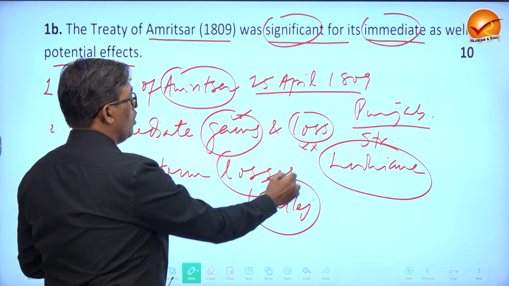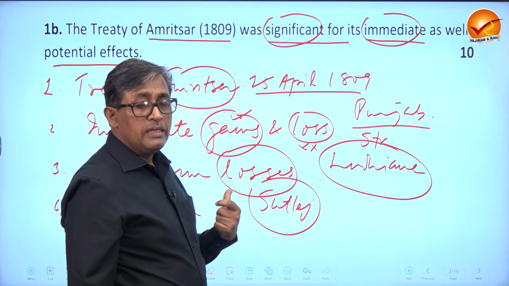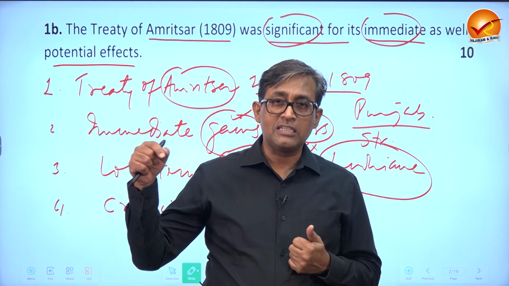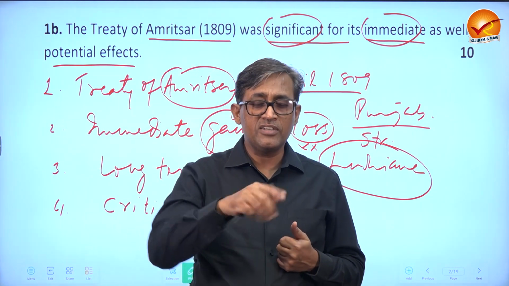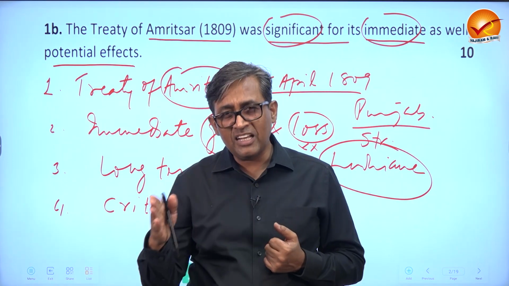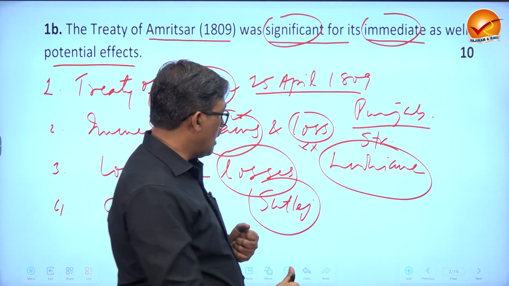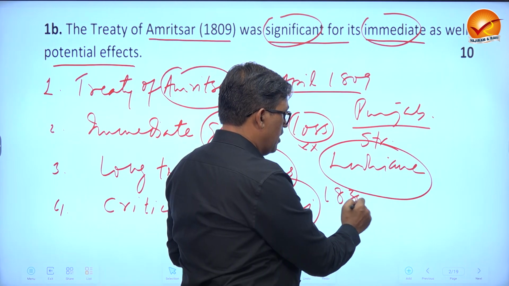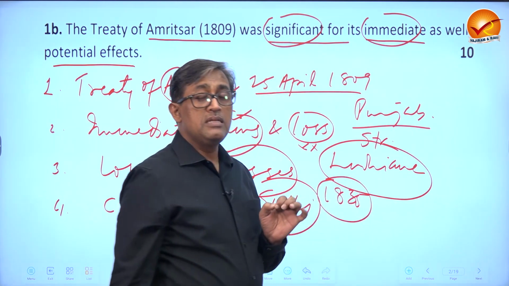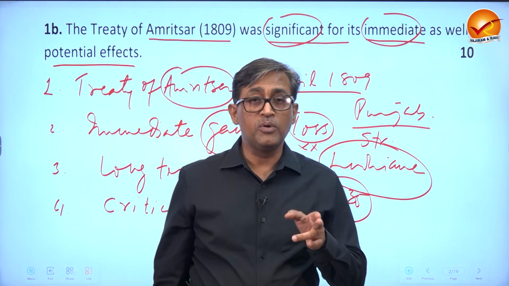What are the long-term losses? As I told, East India Company now started penetrating in that territory through its military and intelligence, and one big damage they did in 1835 when they built a cantonment at Firozpur.